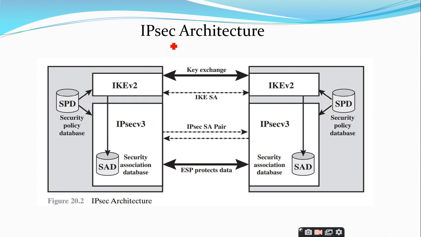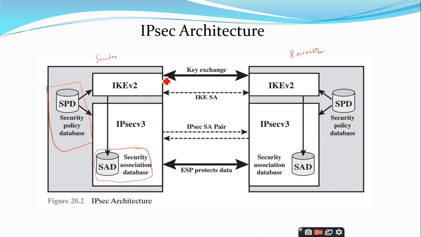You can see from this IPsec architecture, this is the sender side, let us assume, and this is the receiver side. You can see here at this sending side, you have a database which is called SAD, stands for Security Association database, and we have another database which is called the SPD, stands for Security Policy database.